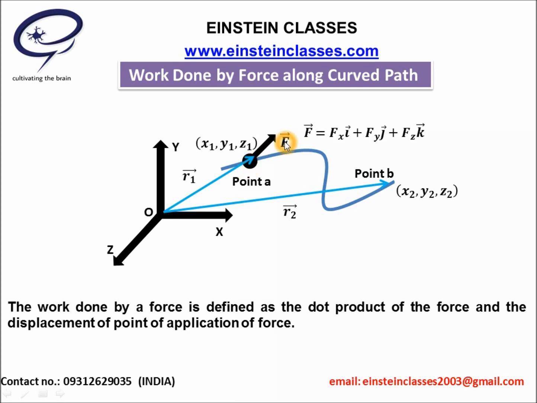By the application of this force, the particle is moved to the final point B, and the coordinates of the final point are given by x2, y2, z2. Hence the final position is given by r2 vector. This r2 vector will be x2 i cap plus y2 j cap plus z2 k cap. We are going to discuss the work done by this force when the particle is moved from point A to point B. We know that the work done by the force is defined as the dot product or scalar product of the force and the displacement of the point of application of force.